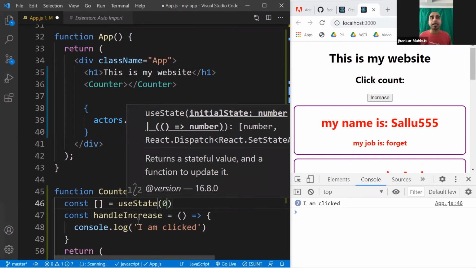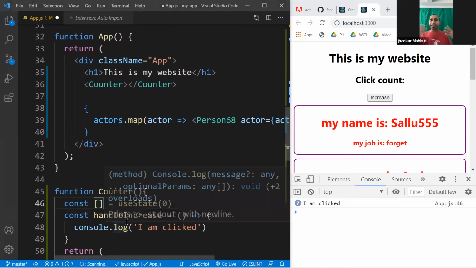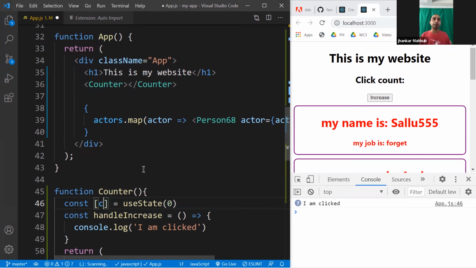The initial value is what the value would be before anything is clicked, so it would be 0. And on the left side, inside an array, you will need to write 2 things. One is the name of the state, because in your application, you might keep track of a lot of different things. It could be how many items are added to this cart, how many products are available, whether the user is logged in or not, whether the user placed the order or not, whether the user provided the shipping address or not, and so many different things. So in your application, you will have a lot of different states that you would be keeping track of. But in our case, we will do a count, and another one will be setCount.